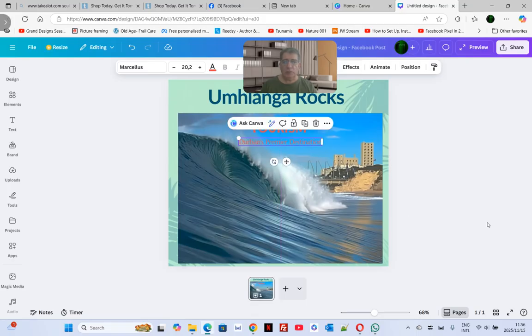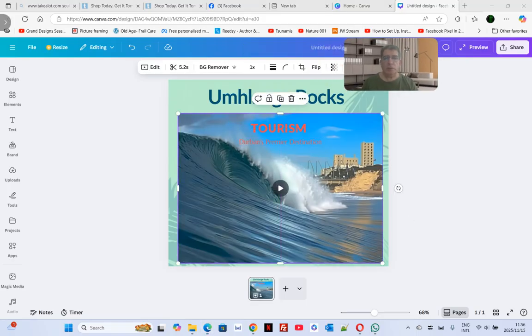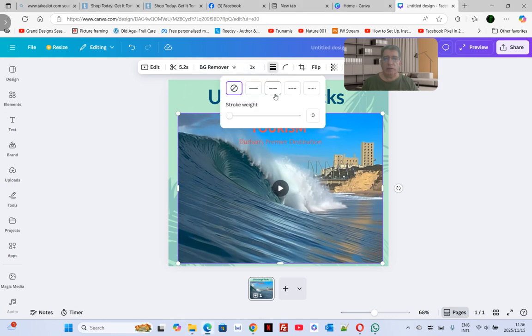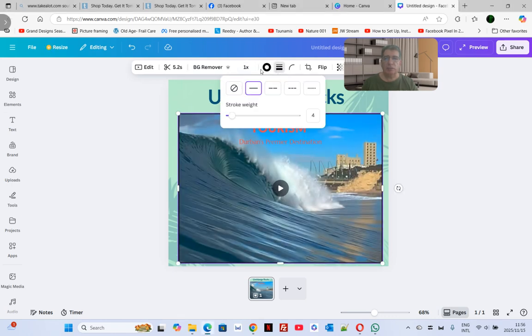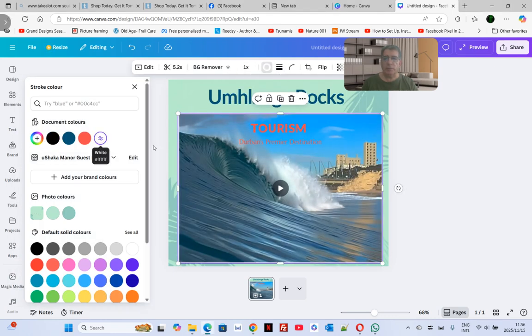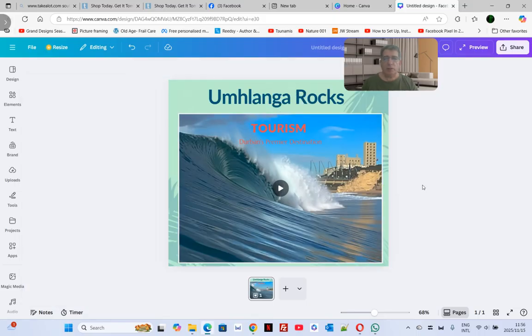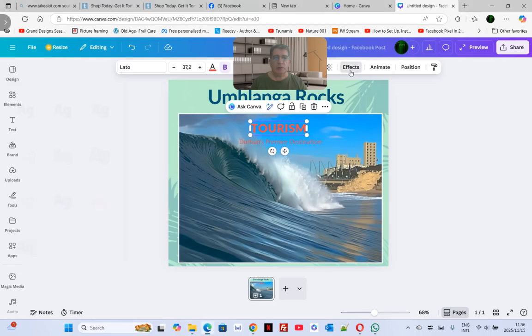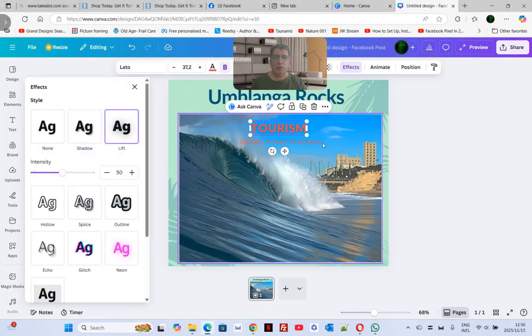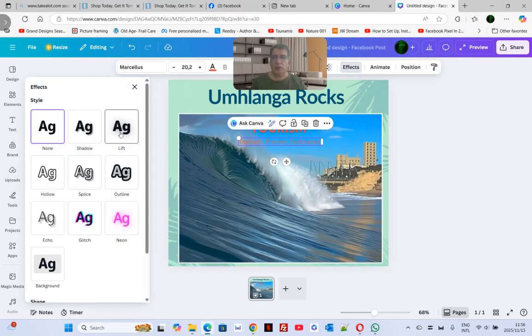And I've got a logo from Shangri-La. Let's just create a bit of a border here as well. As I said, this can be customized. Not really happy with that. Let's make it white. That looks better. All right, from Shangri-La Tourism, let's just work on that a bit. I'm going to effects, and I'm going to lift it a bit. There we go. And then the same story here as well.